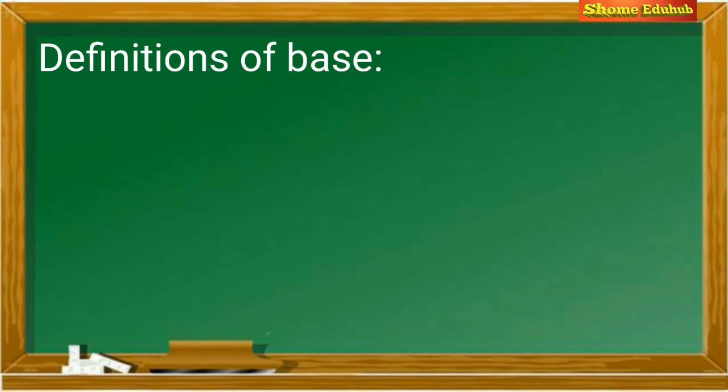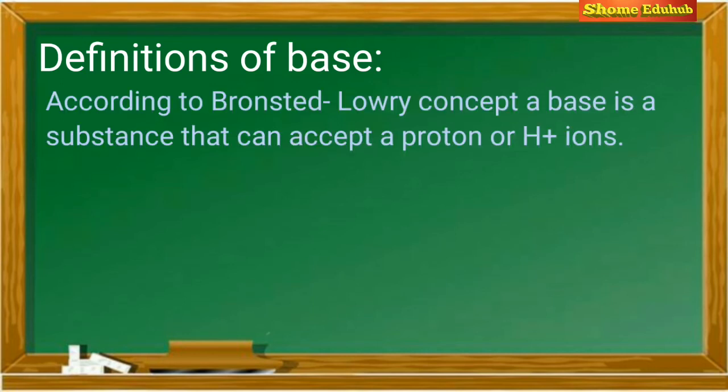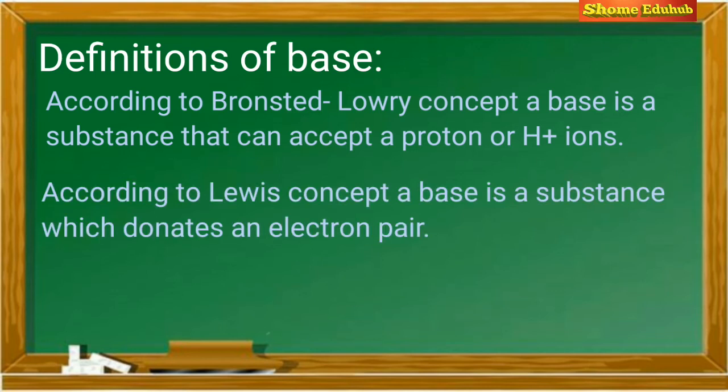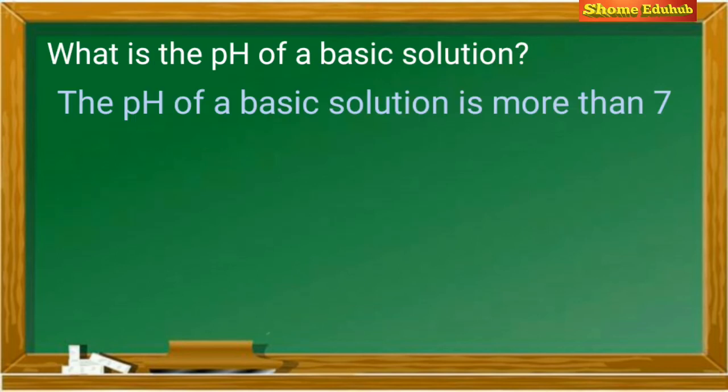Now let us learn some definitions of a base. According to Bronsted-Lowry concept, a base is a substance that can accept a proton or H+ ions. According to Lewis concept, a base is a substance which donates an electron pair. The pH of a basic solution is more than 7.